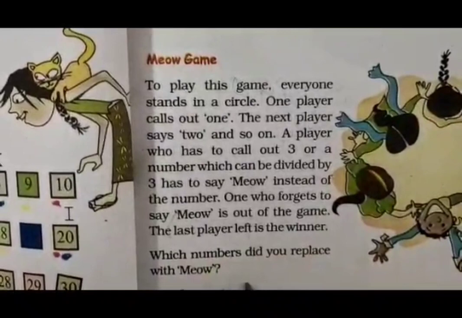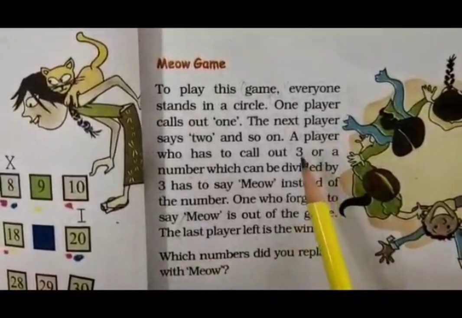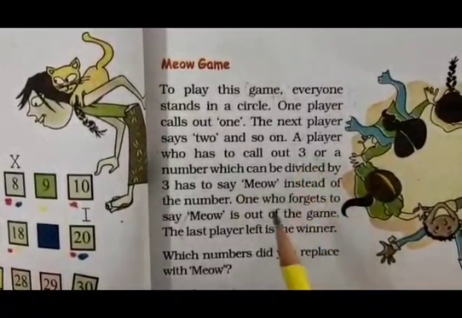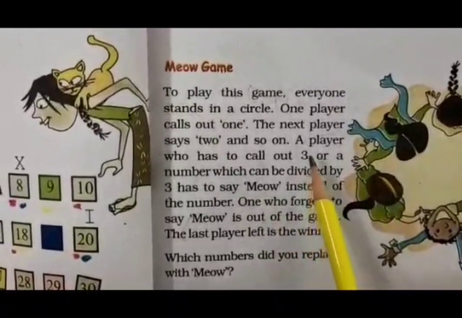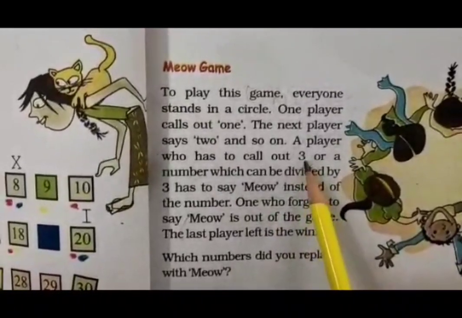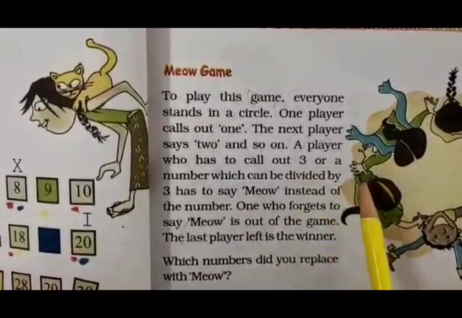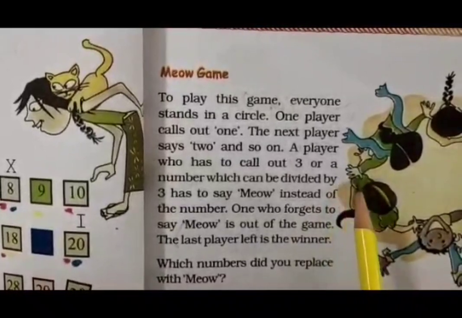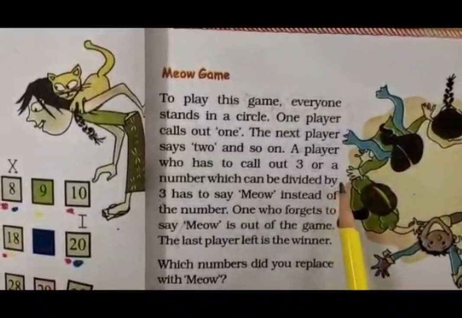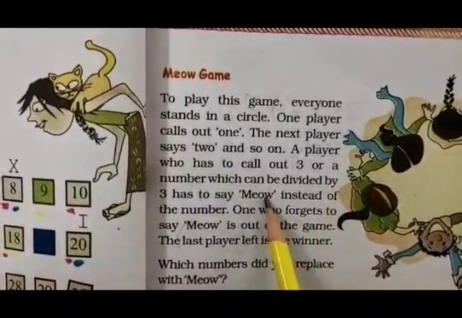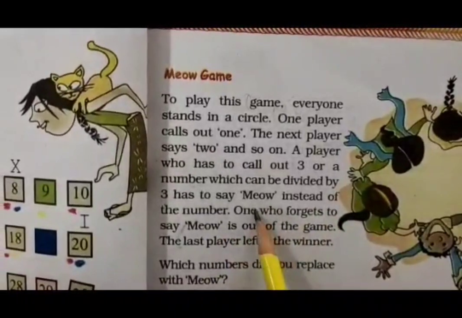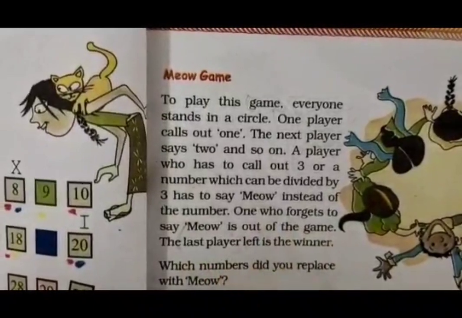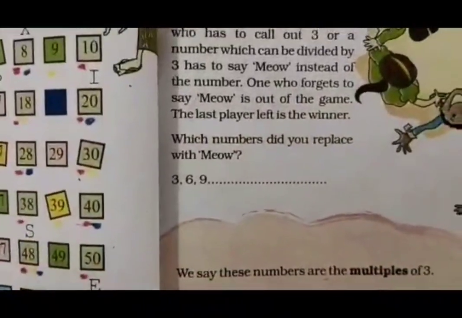Which number did you replace with meow? So what is the rule of the numbers? We are supposed to tell the number 1, 2 like this. And whenever the number is 3 or divisible by 3, meaning the numbers which come in the table of 3, in that position we are supposed to say meow instead of the number. One who forgets to say meow is out of the game and the last player becomes the winner.